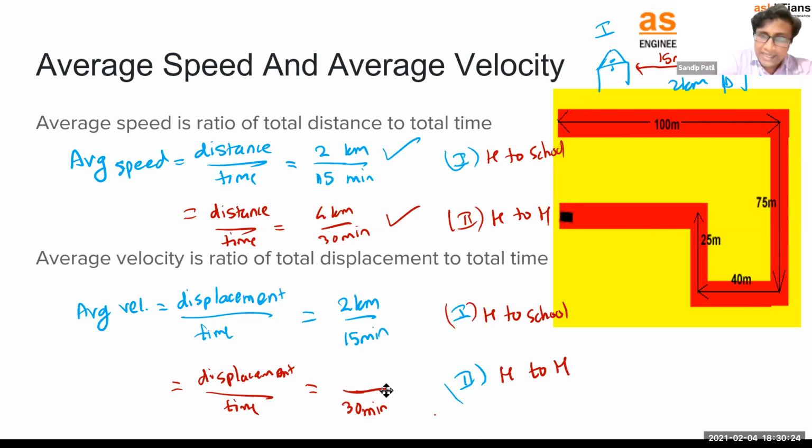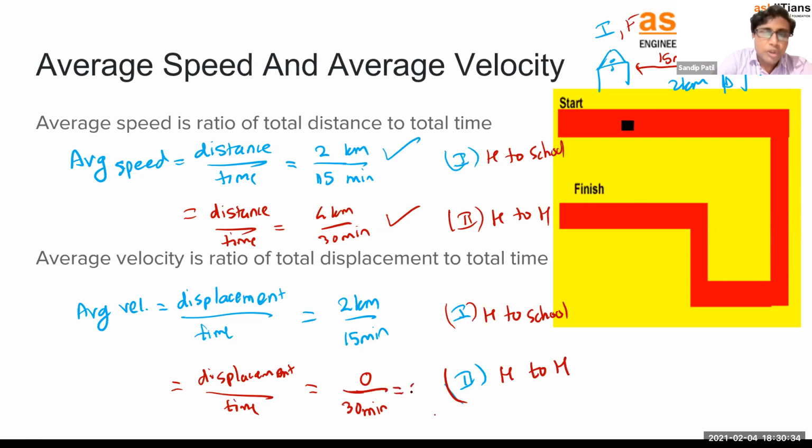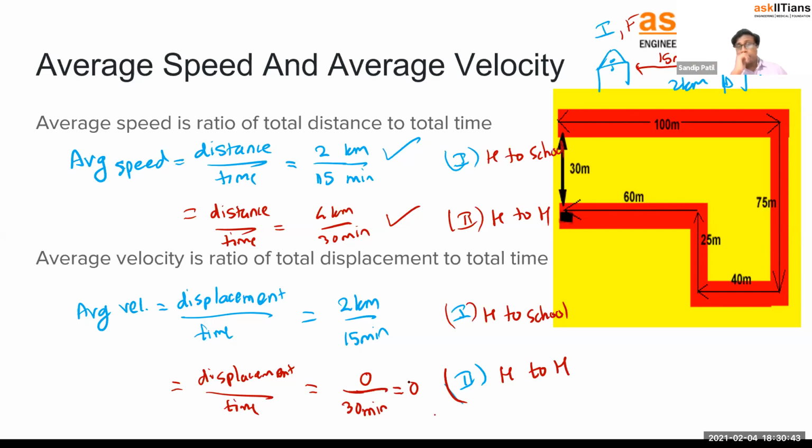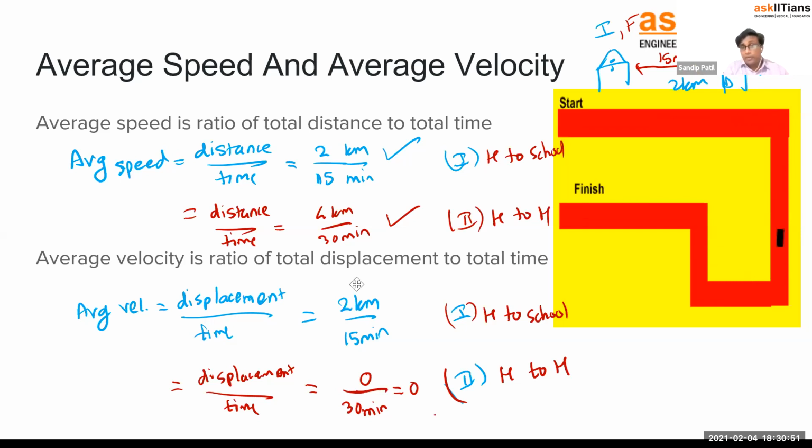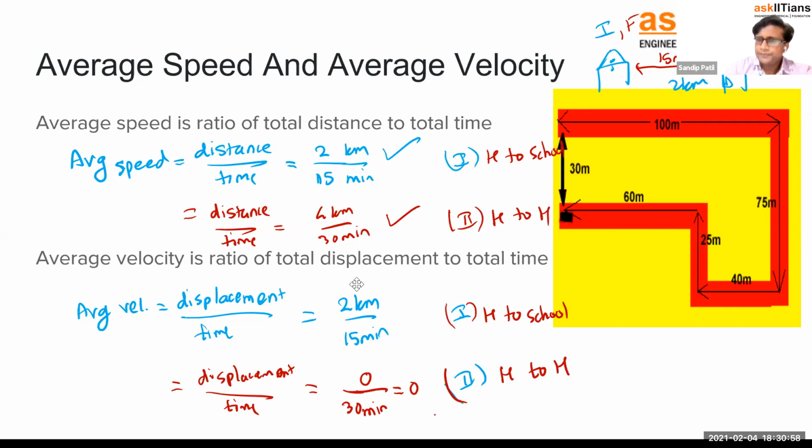Right. So in the second case, when the motion is from home to home, the initial point is also home, the final point is also home. So displacement will be how much? 0 by 30 minutes. That is, 0 by anything is how much? 0. So what we can say is, when we come back from home to home, in the second case, average velocity is 0, right? And in the first case, yes, there is some average speed. Average speed is not 0, but average velocity is 0. Why? Because displacement is 0. Right? Like that. So very simple to understand.